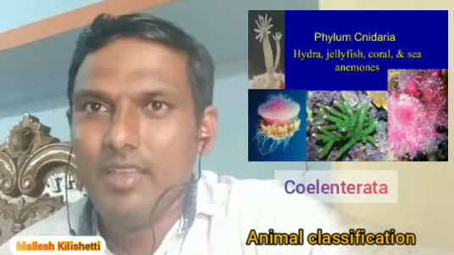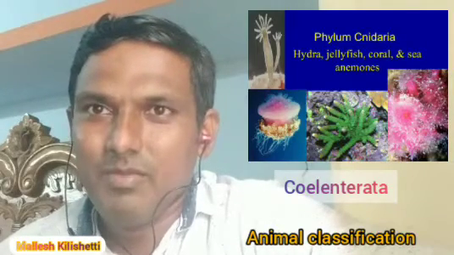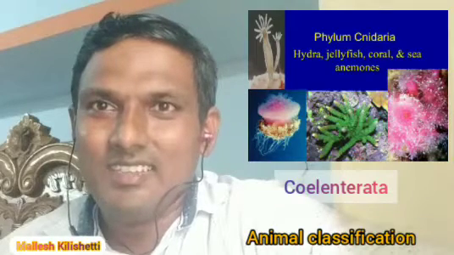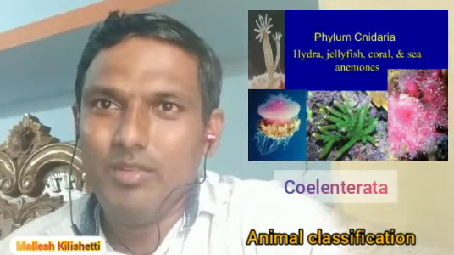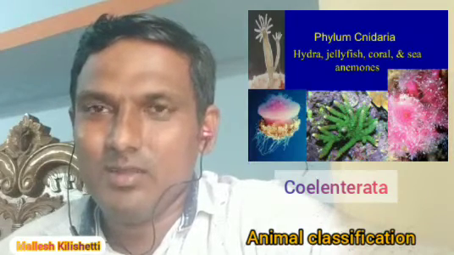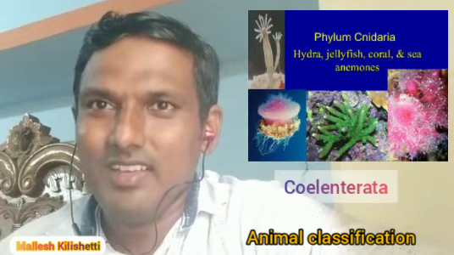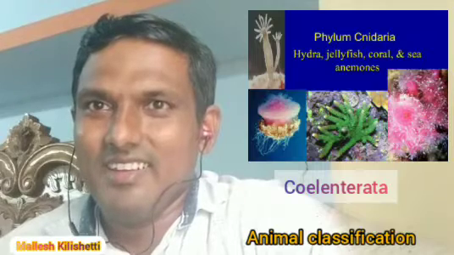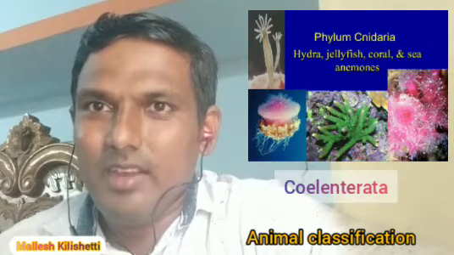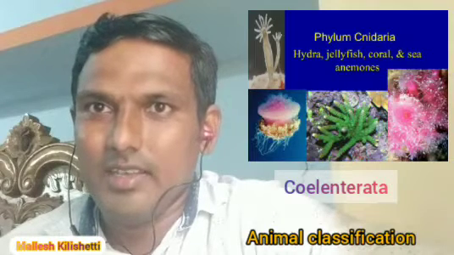Coelenterata, another name Cnidarians. These animals show some different designs compared with the Porifera. They contain 2 layers, one outer layer and one inner layer, and inside the body they contain a cavity.